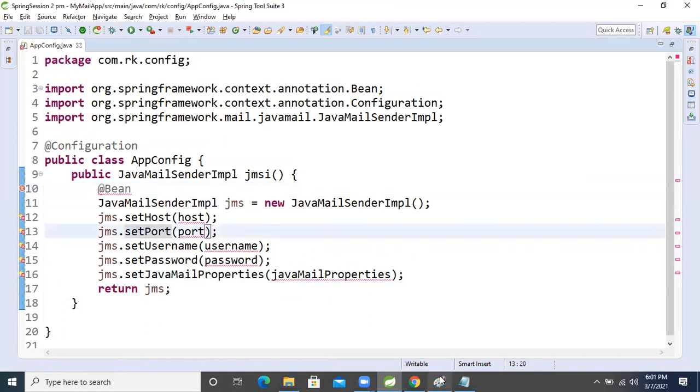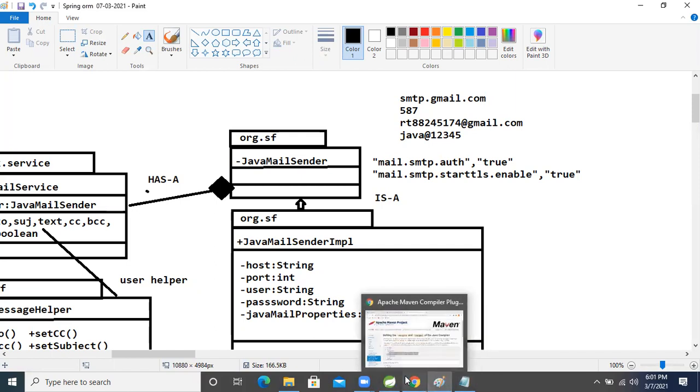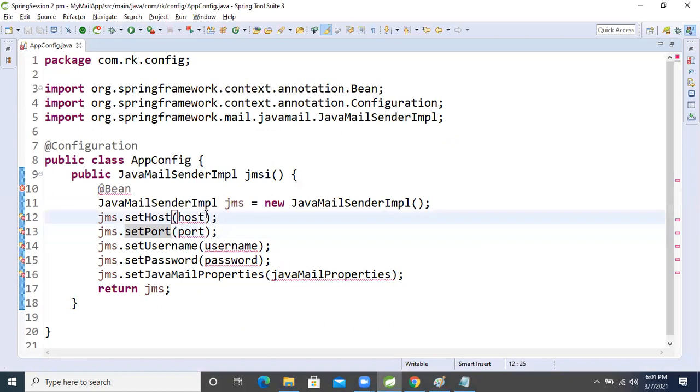What is the host name? smtp.gmail.com, right? Write it here, smtp.gmail.com. By seeing that, our application will reach Gmail. Oh sorry, I used the wrong place.